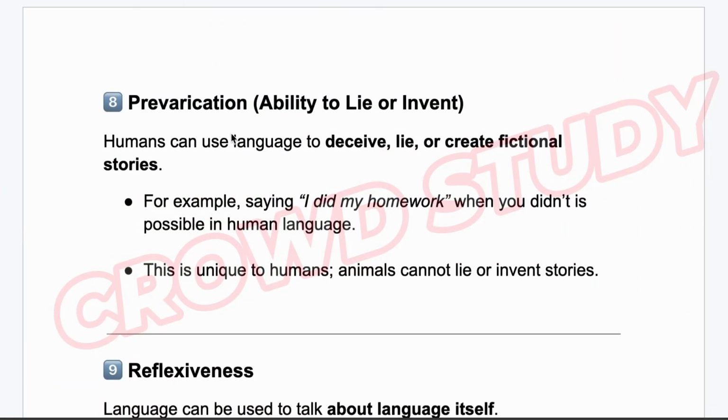Number 8 is prevarication, the ability to lie or invent. Humans can use language to deceive, lie or create fictional stories. For example, saying "I did my homework" when you didn't is possible in human language. This is unique to humans. Animals cannot lie or invent stories.